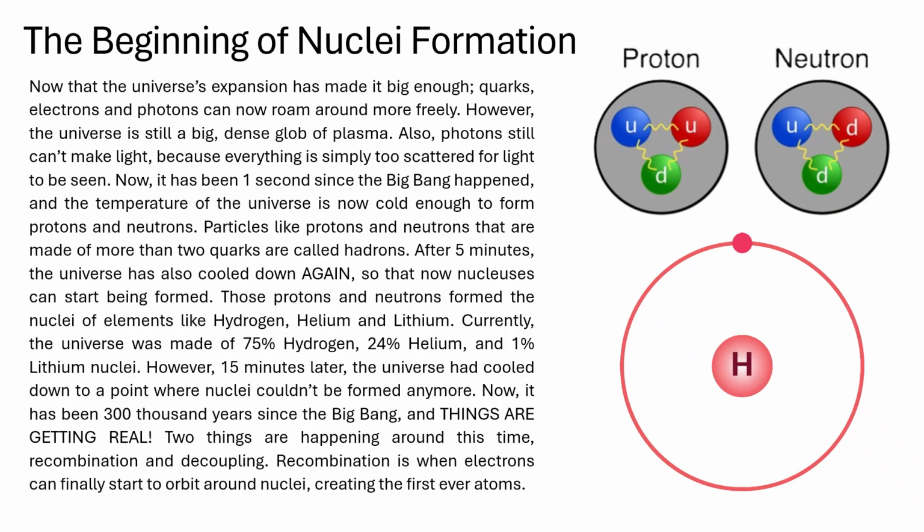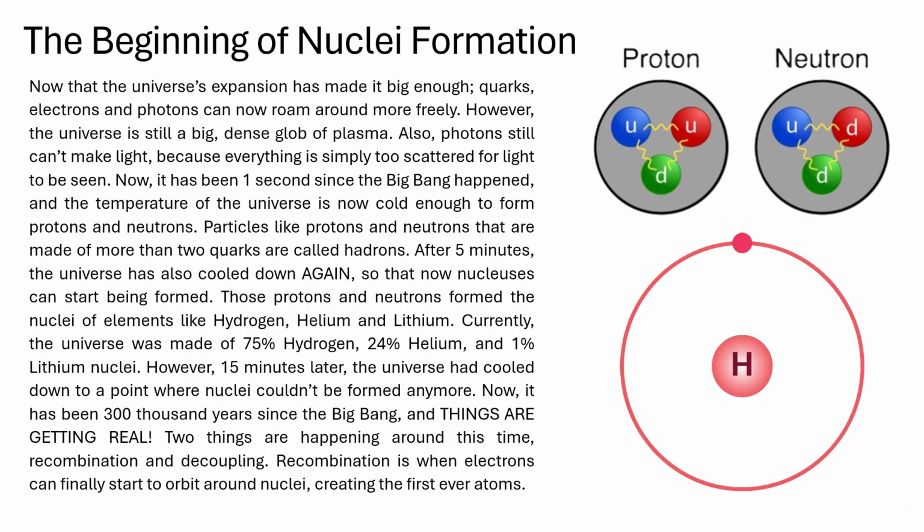Two things are happening around this time: recombination and decoupling. Recombination is when electrons can finally start to orbit around nuclei, creating the first ever atoms.